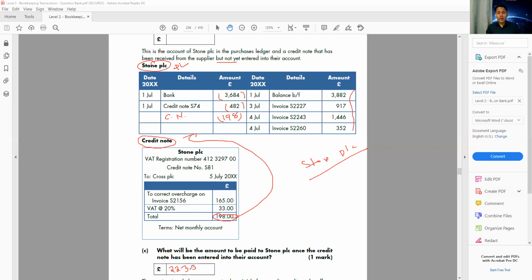So credit note always reduces the liability. If it is a sales ledger control, that means it is a customer account, then our opening balance and all of this will be on the debit side, and all of this will come to the credit side. Remember that. When it is a purchase ledger control, the opening balance starts from the credit side, as it is a liability. When it is an asset, it is all debit side, the opposite. Purchase ledger and sales ledger are opposite. So make sure you're very careful with the book name. Don't just see the book and complete it. Try to identify, is it a purchase ledger or is it a sales ledger?